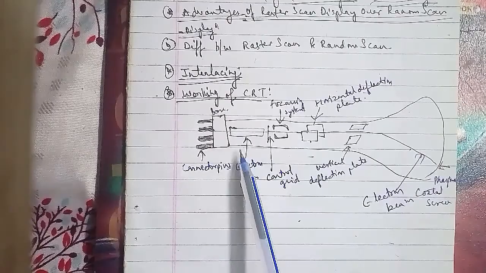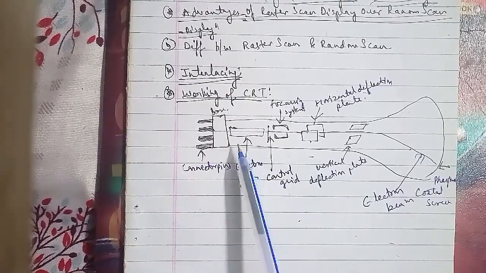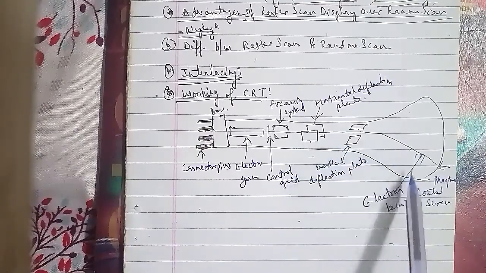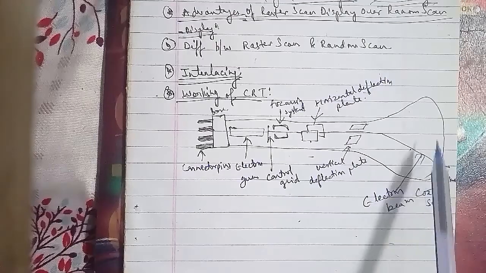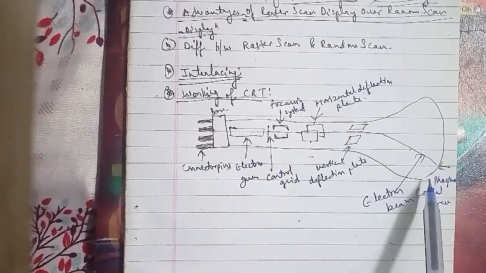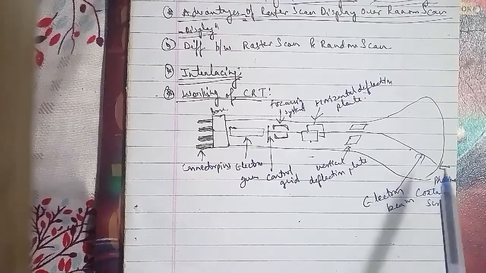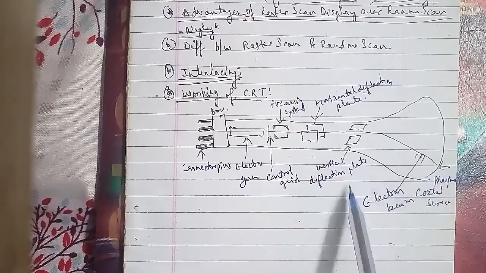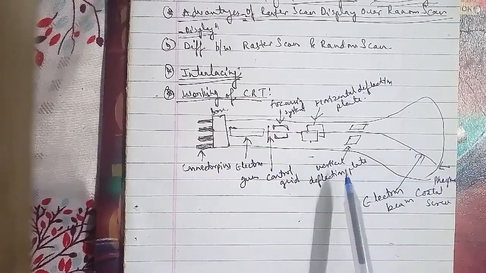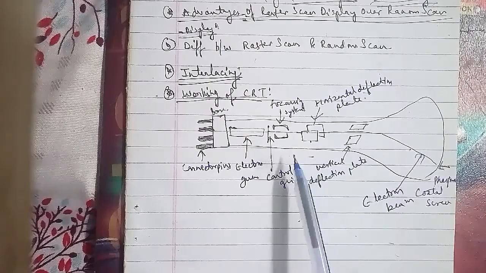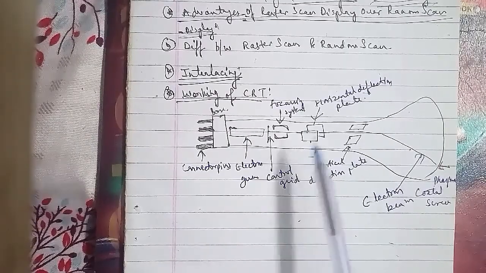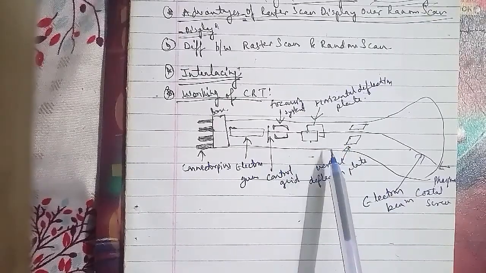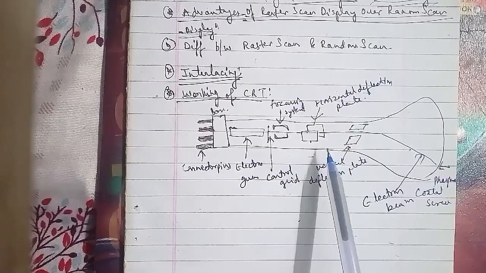The spot of light is produced when high speed electrons in the electron beam collide with the phosphorus coating, and their kinetic energy is absorbed by the phosphorus. Part of the beam energy is converted by friction into heat energy, and the remaining energy is used to move electrons in the phosphorus atoms into higher energy levels. After a short span of time, these excited electrons come back, emitting a small quantum of light energy, and the color of the light emitted is proportional to the energy difference between the excited quantum state and the ground state.